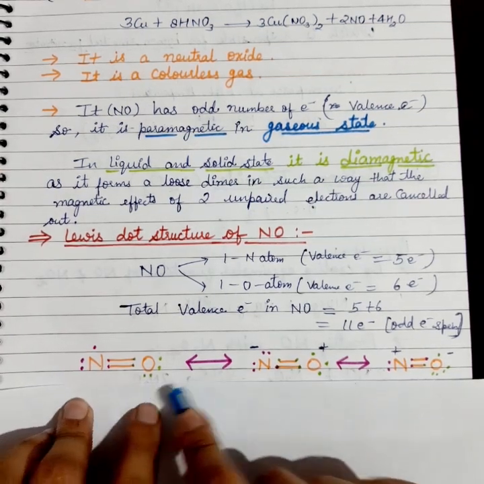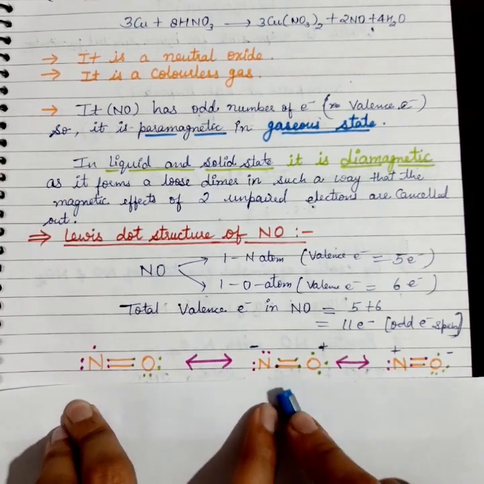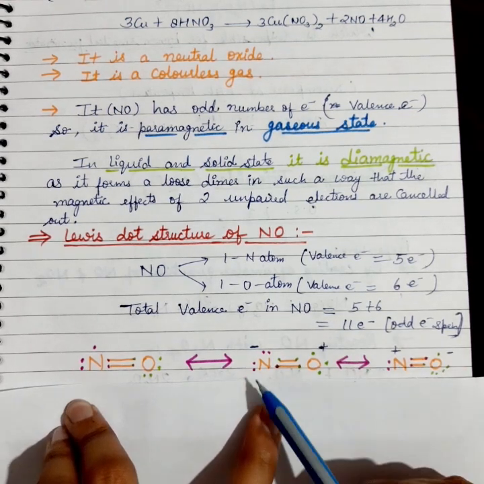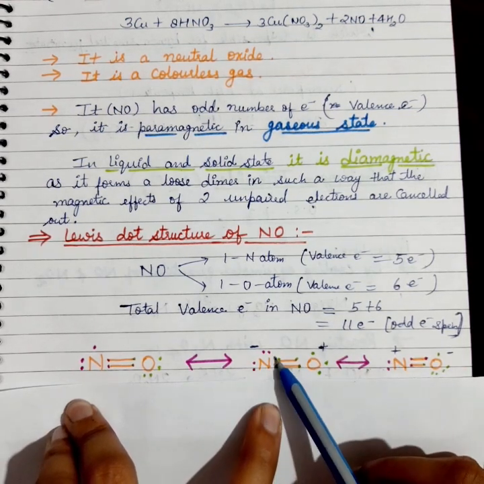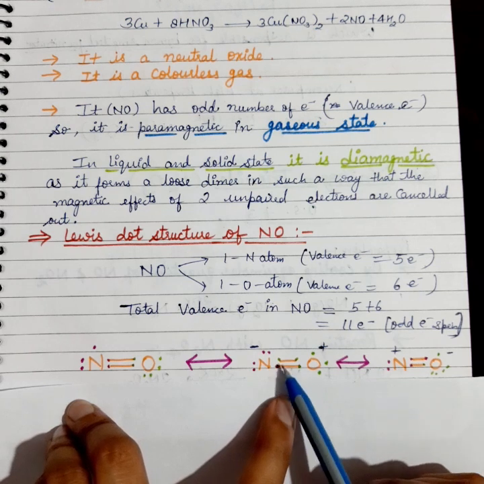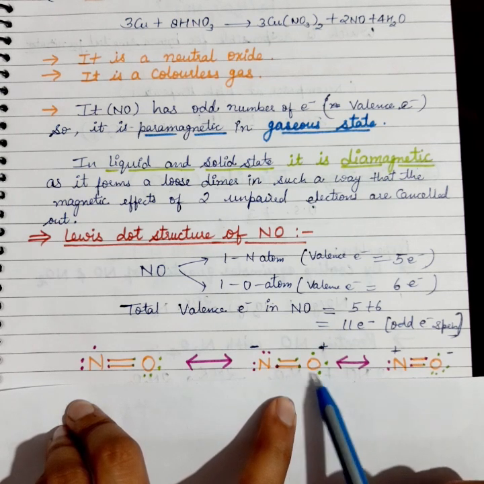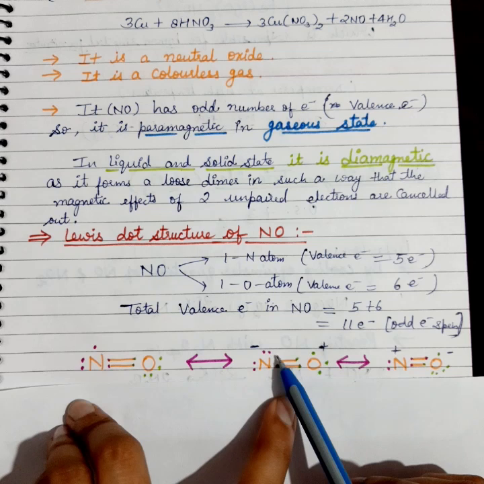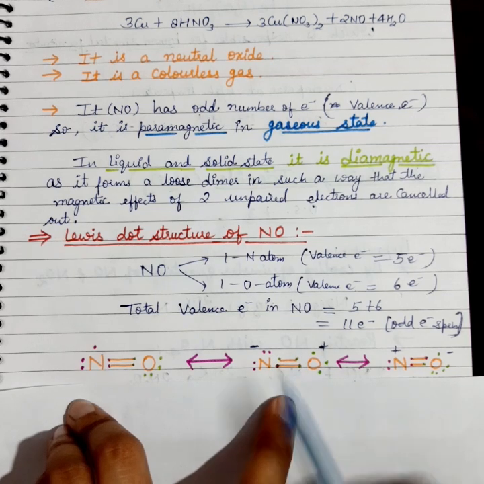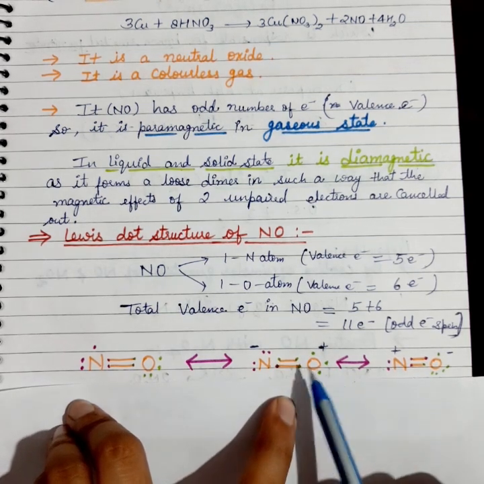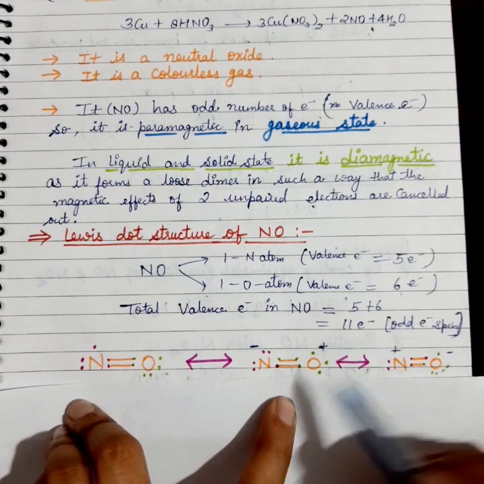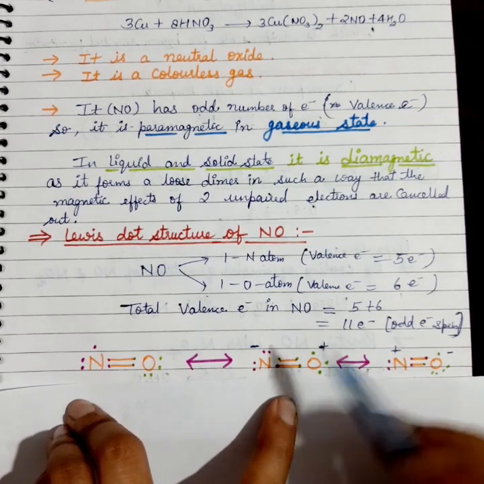Now on drawing the resonating structure, again the resonating structure can be formed like this, as nitrogen has 4 electrons. Oxygen will donate one of its electron pairs to nitrogen, and here one bond will be a coordinate bond.